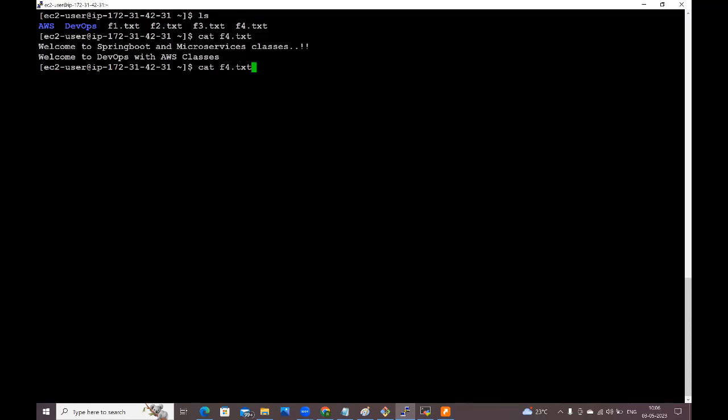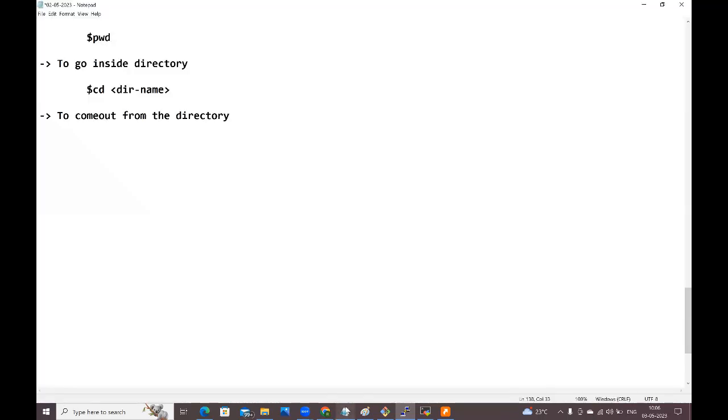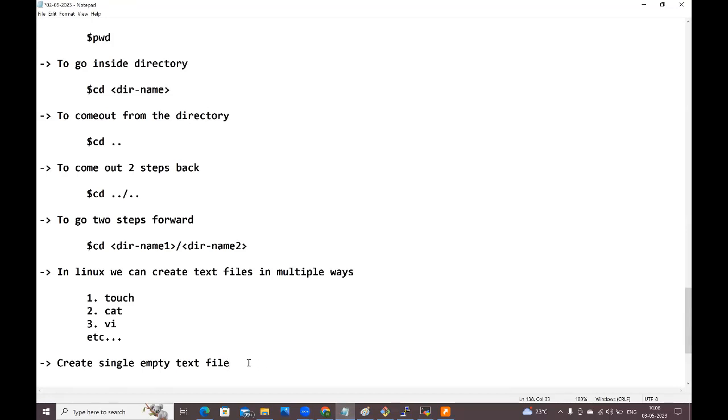Right. By using the touch command, we can create only empty files. If you want to create a file with the data, then we need to go for the cat command. Okay. Let me add up to here in the notes. Create a single empty file.